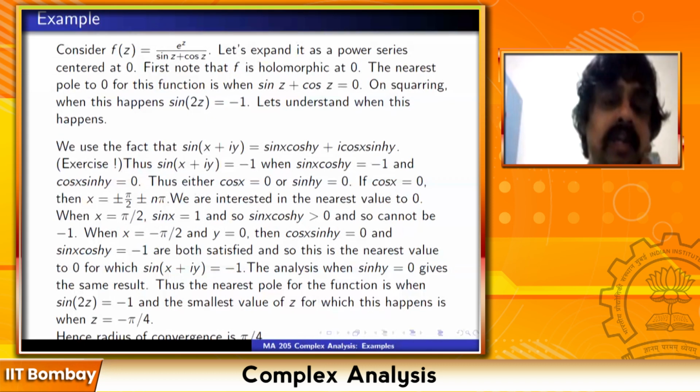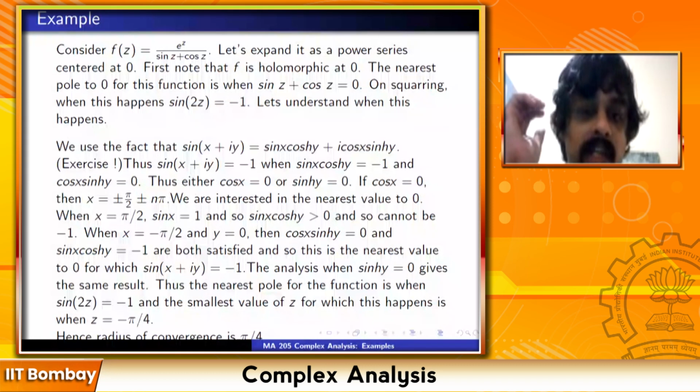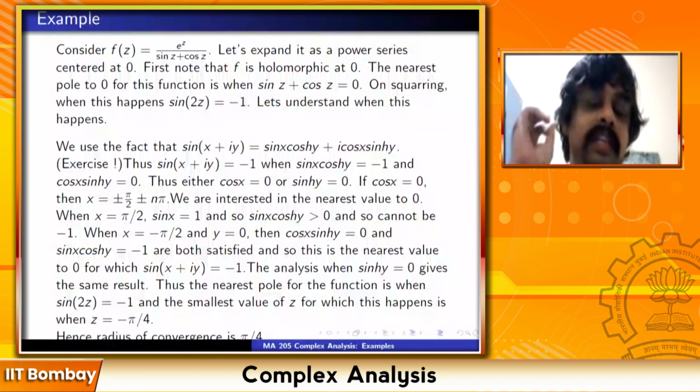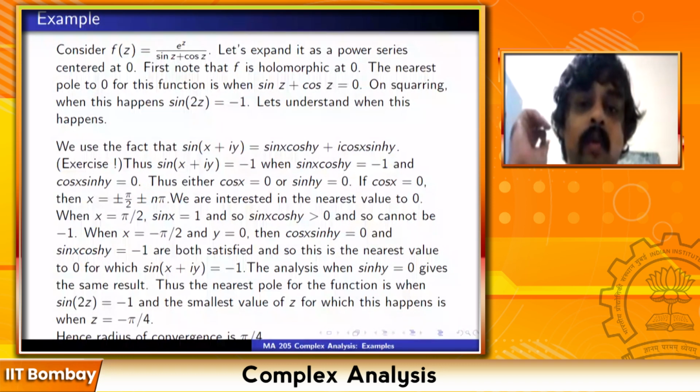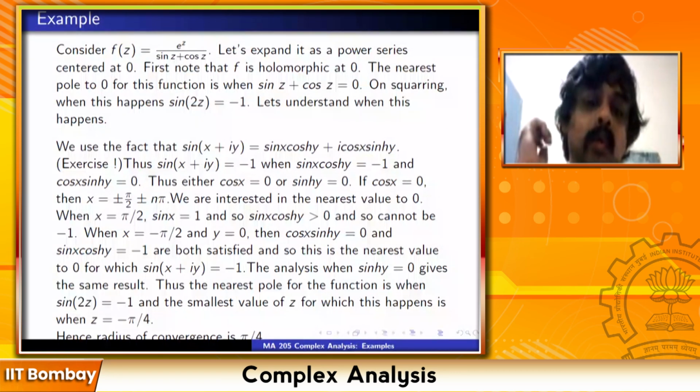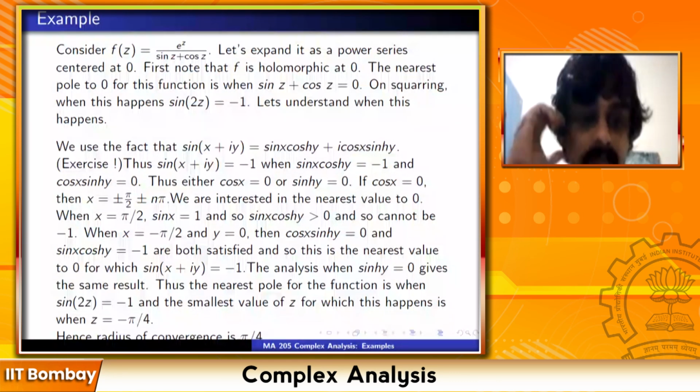Is the whole explanation clear? Let me remind you, in case you have forgotten, cos hyperbolic y is e raised to y plus e raised to minus y upon 2. Sin hyperbolic y is e raised to y minus e raised to minus y upon 2.